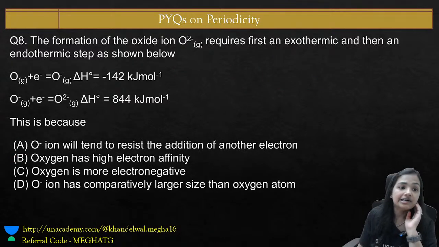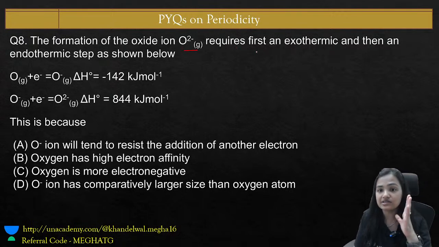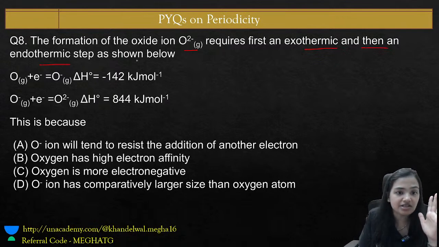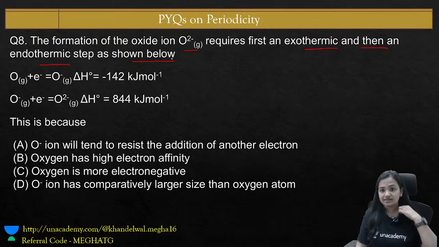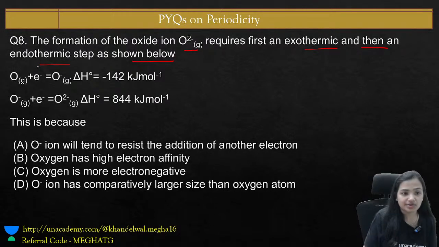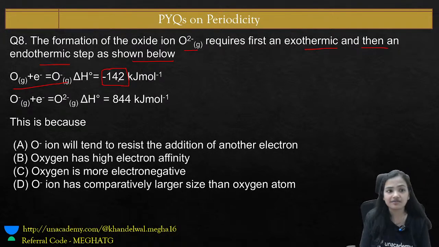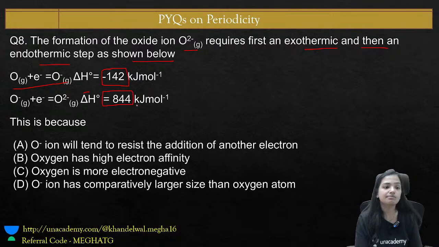Another question: the formation of the oxide ion O2 negative gas requires first an exothermic and then an endothermic step as shown below. Okay, the formation of the oxide ion requires first an exothermic process. You can see that the first step is exothermic. We have a negative value, delta H is negative, and then an endothermic step. Here you can see that the delta H value is positive. Okay, so this is shown below.